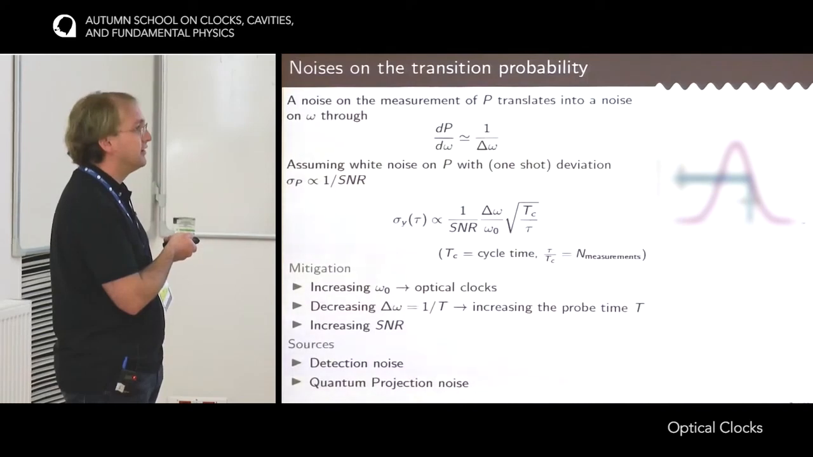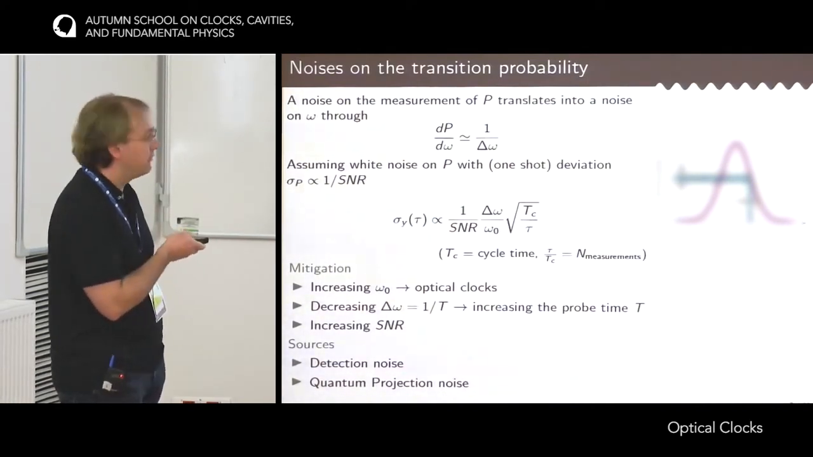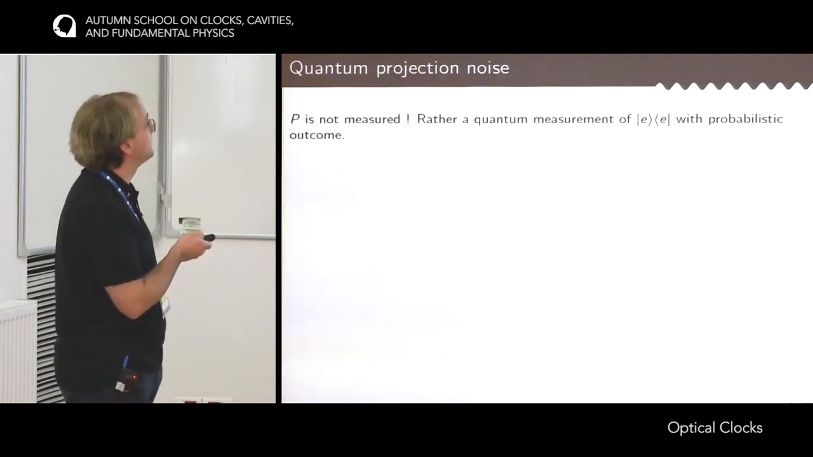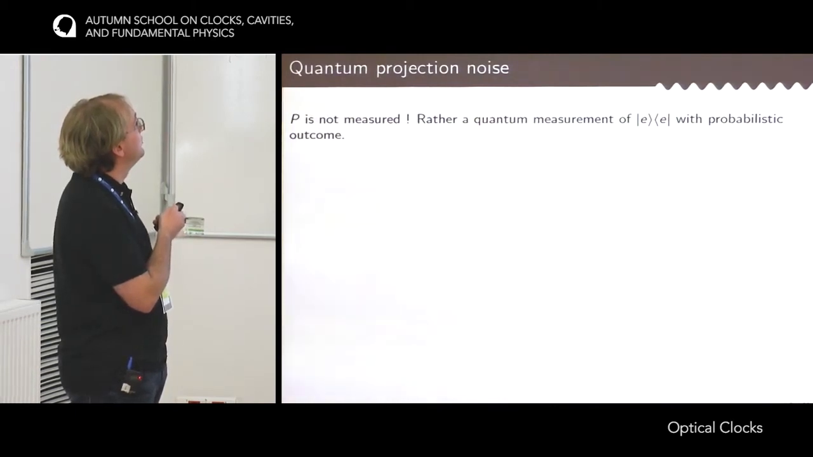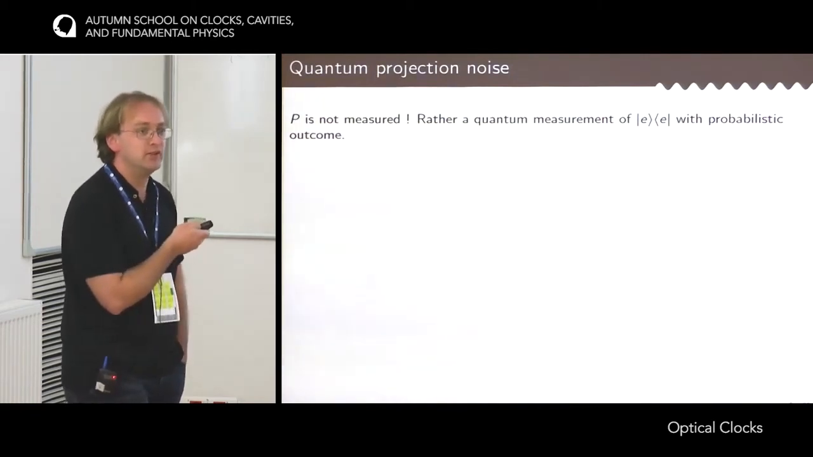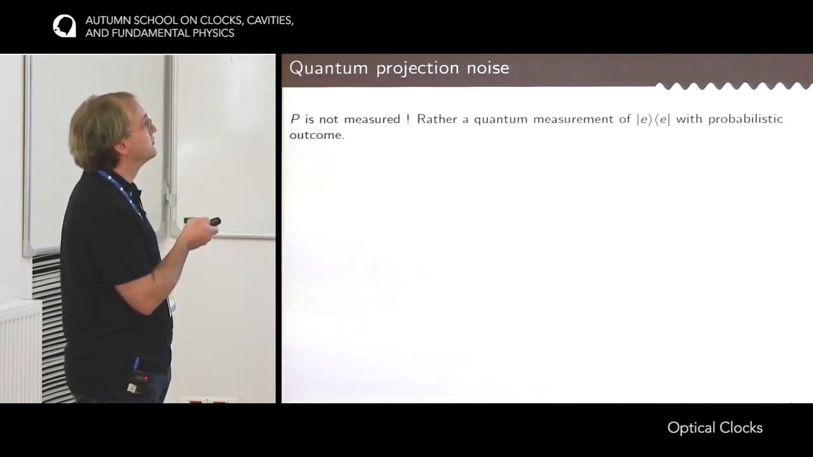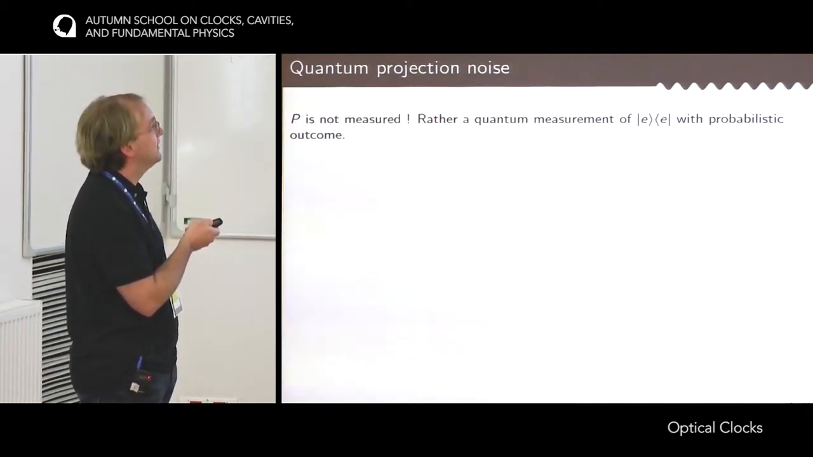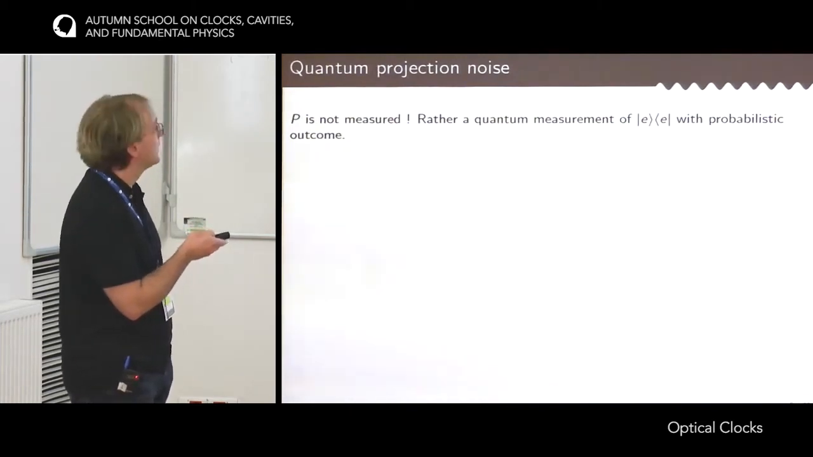The other one that I want to discuss in more detail is the quantum projection noise, because it's a fundamental limit in optical clocks. So what is it about? It's just that I said that to make the error signal, we have to measure the transition probability. But transition probability is not a quantum observable. What is a quantum observable is rather this operator, |e><e|, which projects the atom in the excited state of the clock transition. And because it is a quantum measurement, then it has a probabilistic outcome.